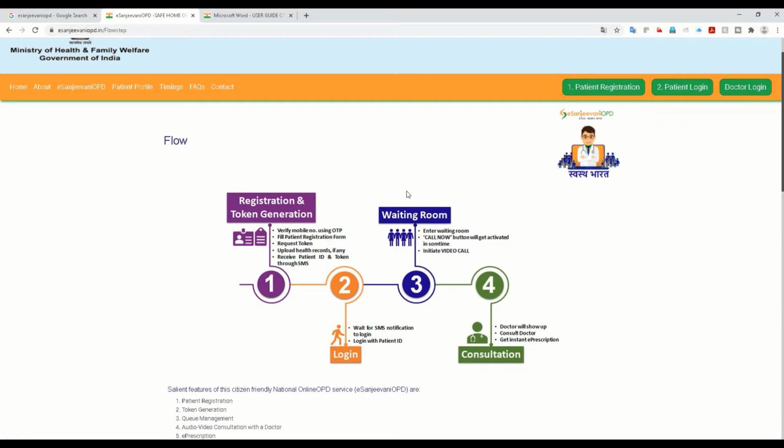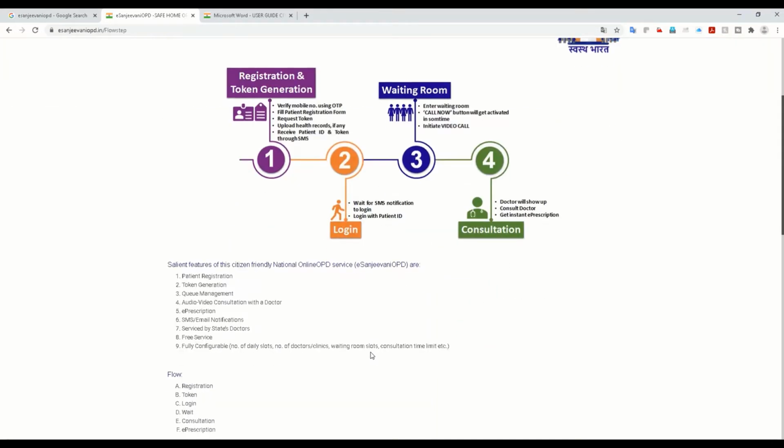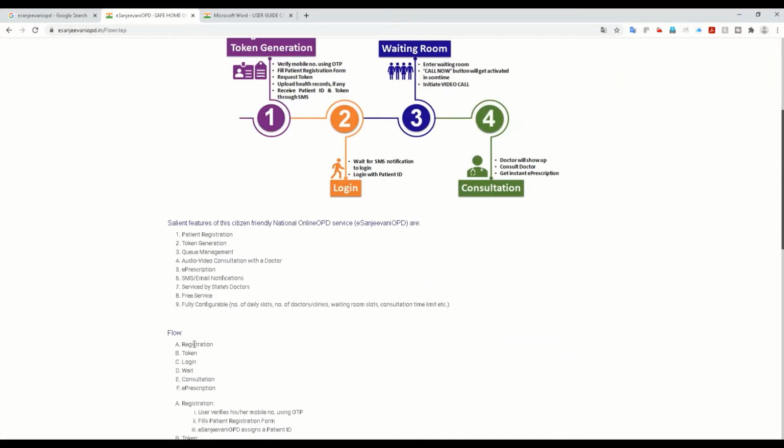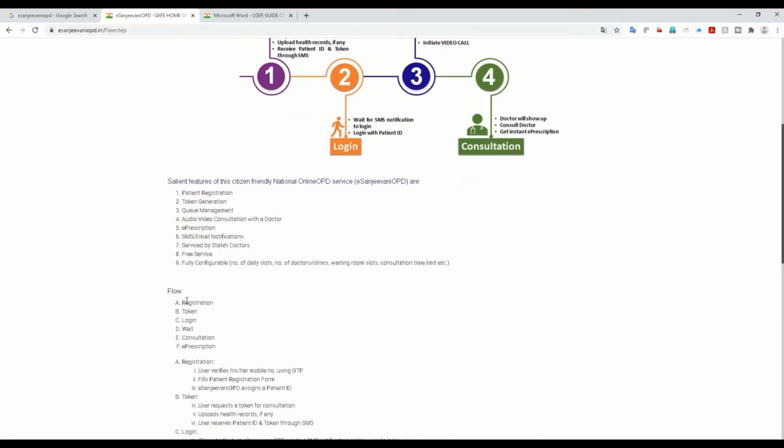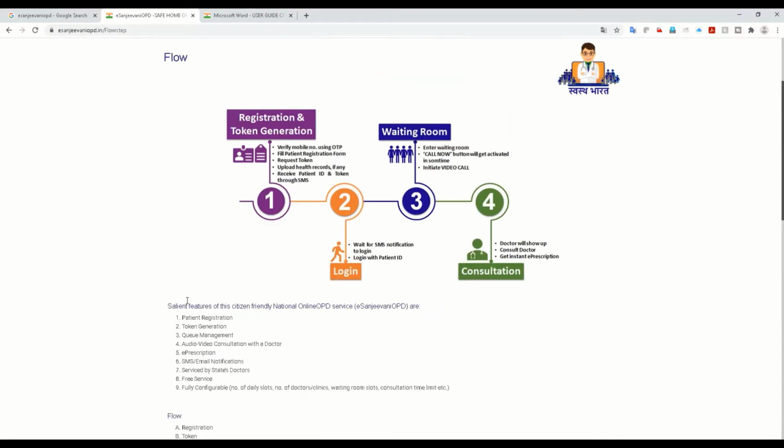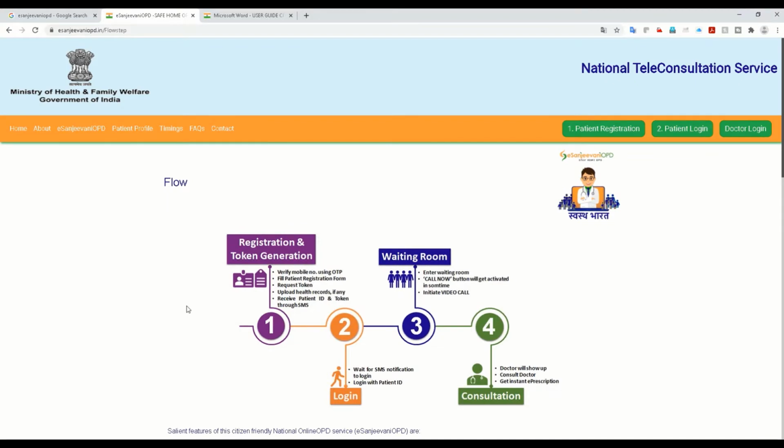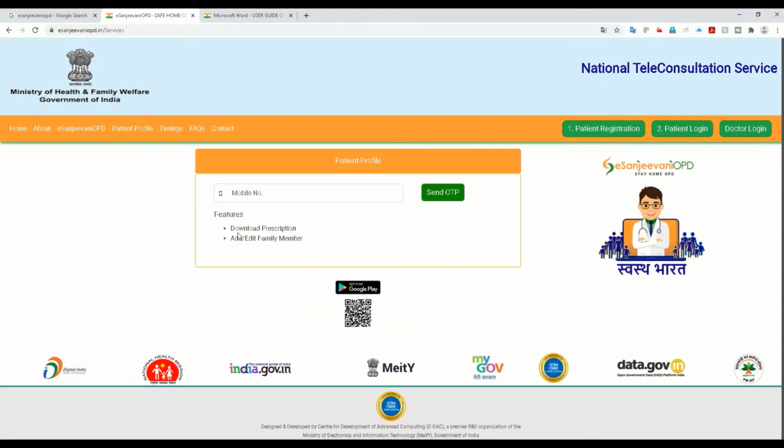Once the doctor is available for you, the call will be enabled and you will be in consultation with the doctor. Finally, once the consultation is done, you will get the e-prescription from the doctor. Once you get it, you can buy the tablets and then do a follow-up. This is the e-prescription download site, or you can enter your number and download the prescription anytime, and you can add or edit family members also.